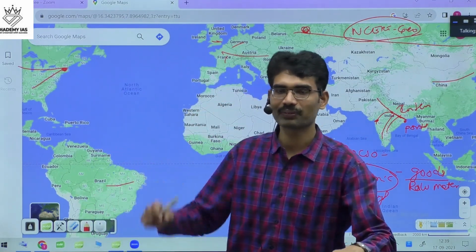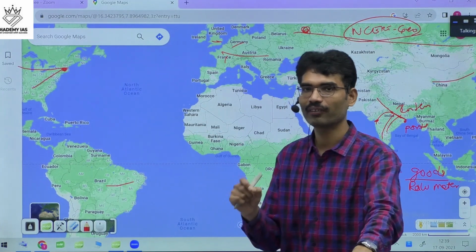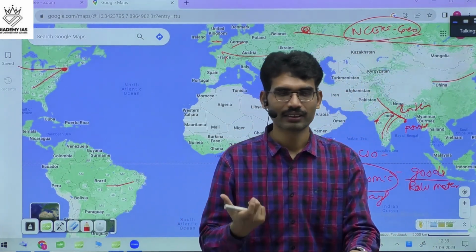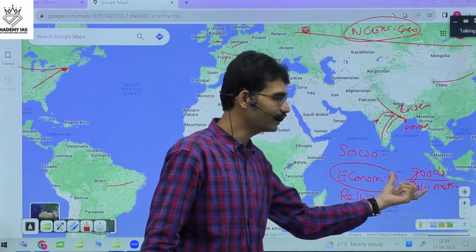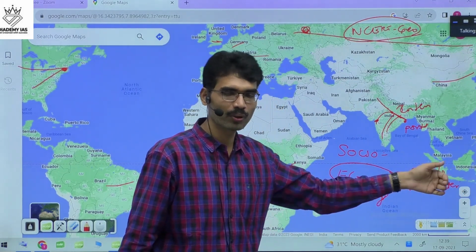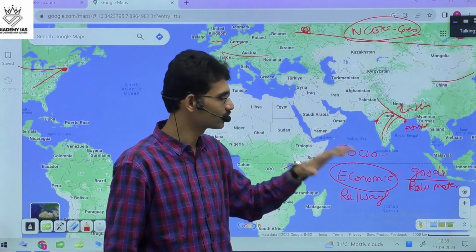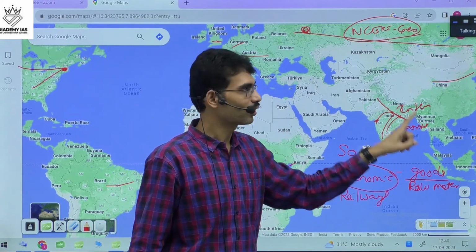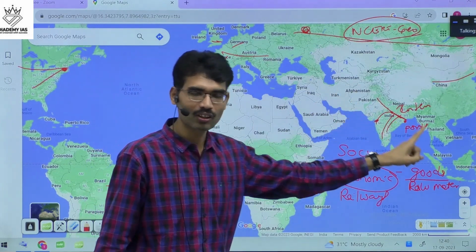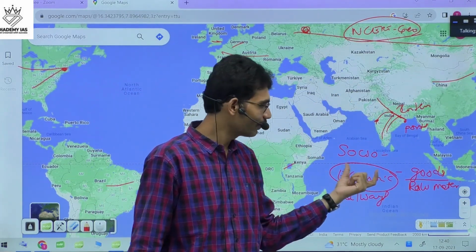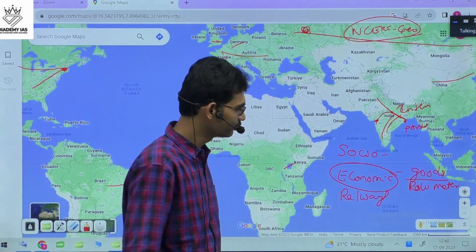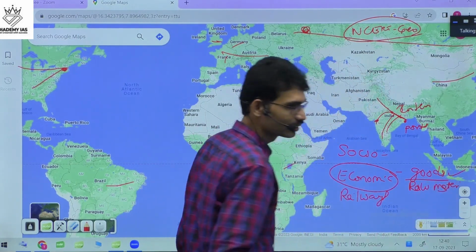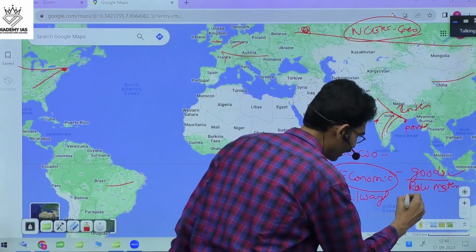And same is the case with all the colonization. Wherever colonizers started creating railways, they were exporting the raw materials from the colony and importing or dumping the manufactured goods. In that way, railways affected. For one country, it is benefited. For the colony, it is not beneficial. But this is the economic impact. Now, goods, exported raw materials, and it connected various markets.